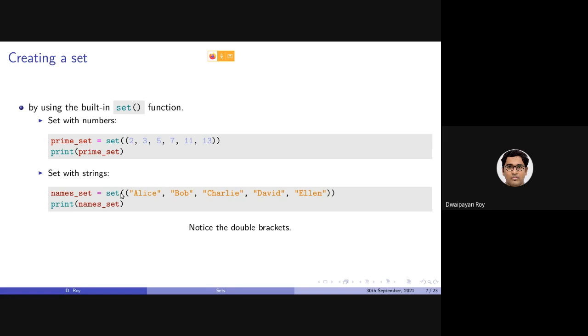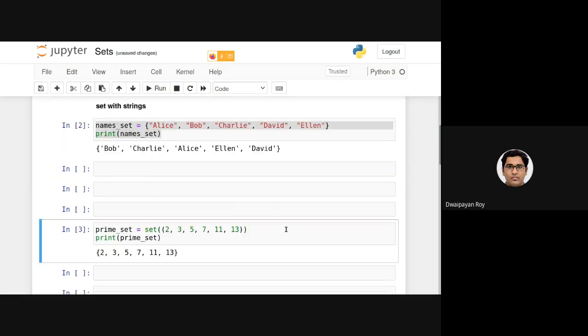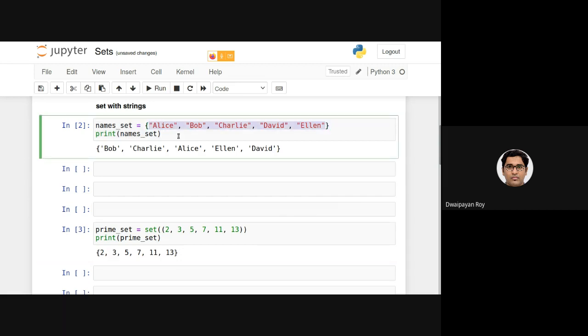Similarly, when I'm initializing this set with strings, I again have double brackets, and in the innermost bracket, I have put the individual items that I want to insert in the set. Now let's look at them. You can see we are getting the same output. We can do the same thing for this example as well.